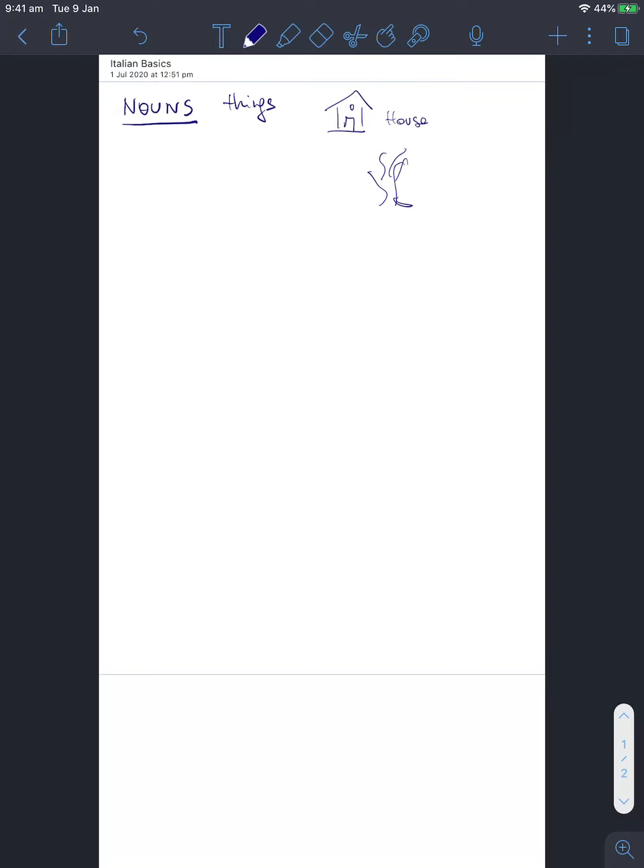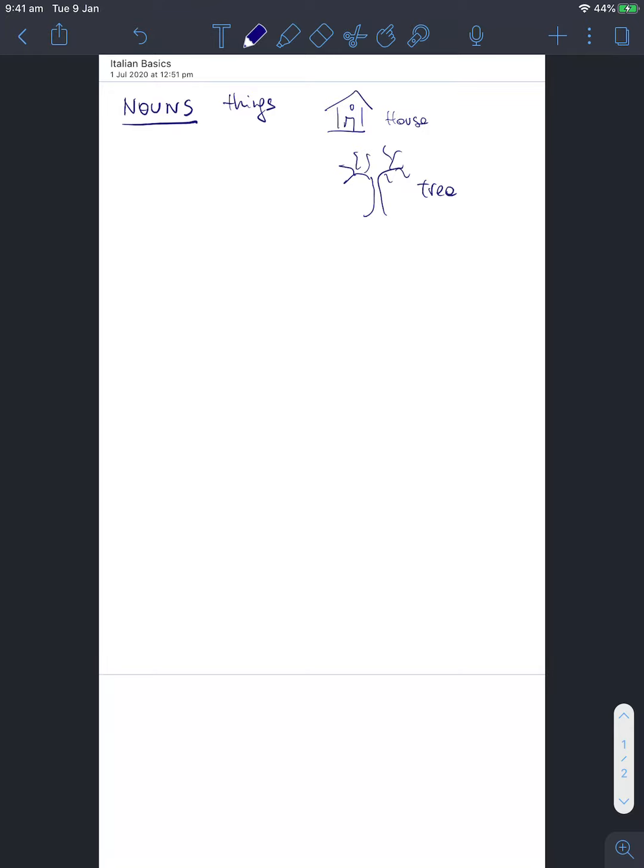Oh, well, that's not a very good looking tree. Let me redo it. I got a reputation to uphold as a drawer. Okay. Okay, so tree, all right, it's also a thing.